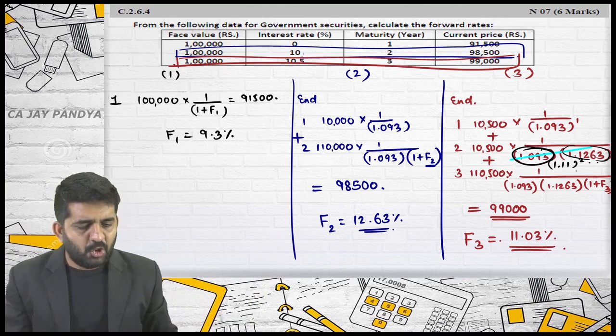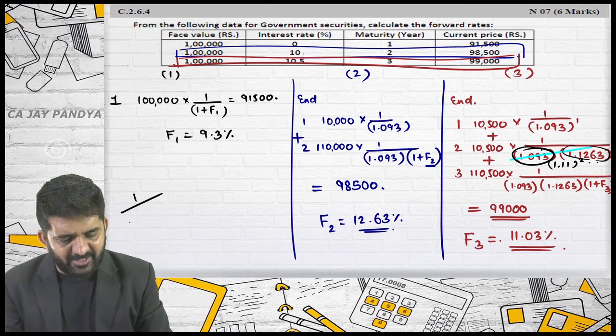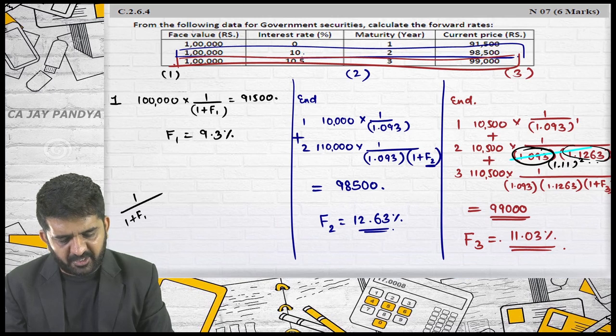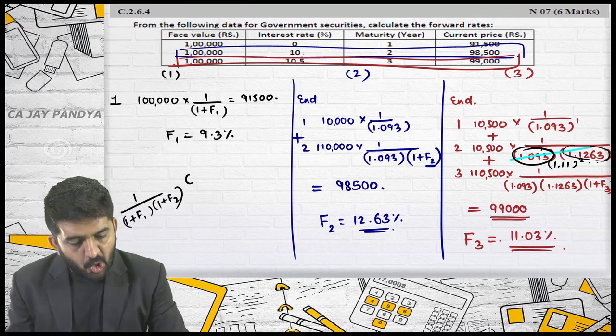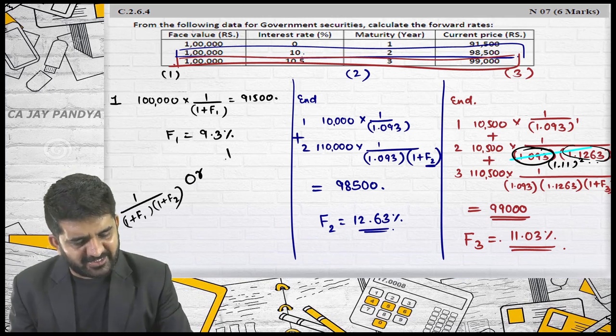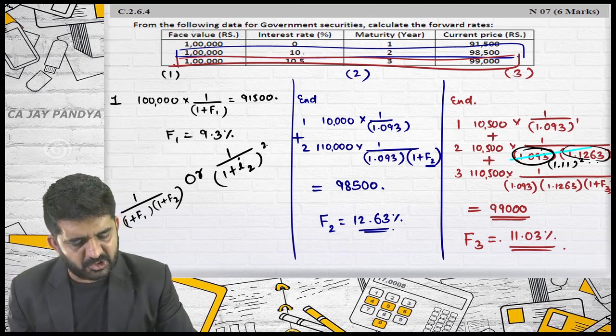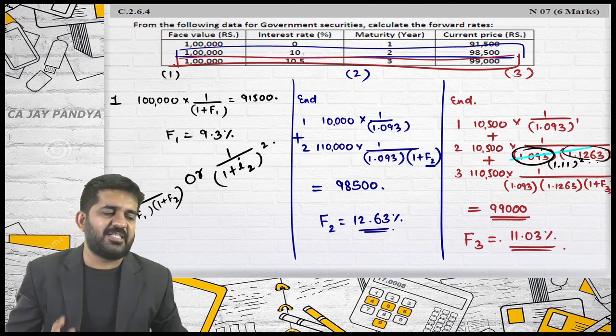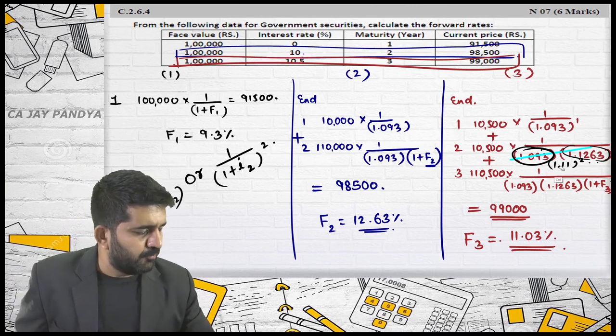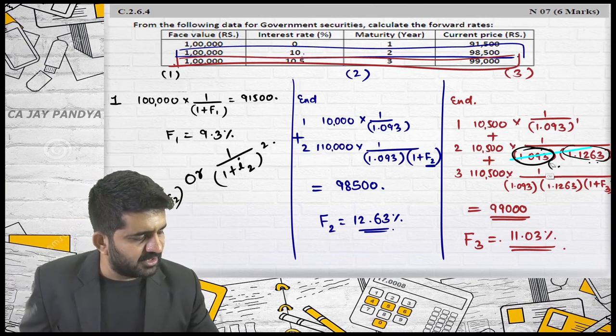So either you take 1 divided by 1 plus a forward rate of first year, 1 plus a forward rate of second year. Or to find out present value, you do 1 plus I, but this should be applicable for 2 years raised to 2. Then you can get present value in any case. So of course you cannot take 1.1263 over here.